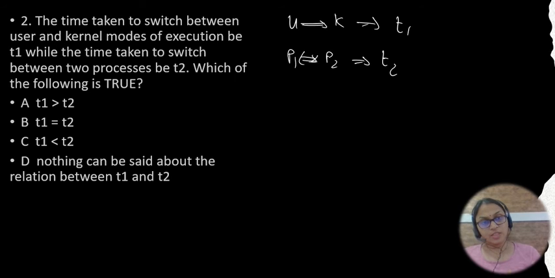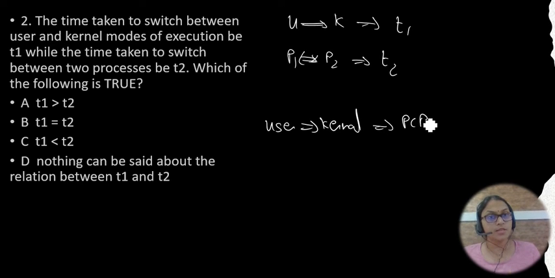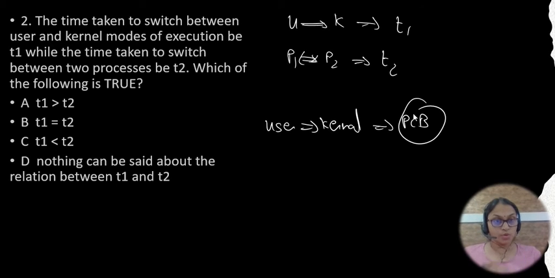Okay. So first thing is when the user wants to execute the program, we first have to move from user to kernel. So whenever it moves from user to kernel, we have to save the process in the process control block, because again we have to give the result to the user only, right?